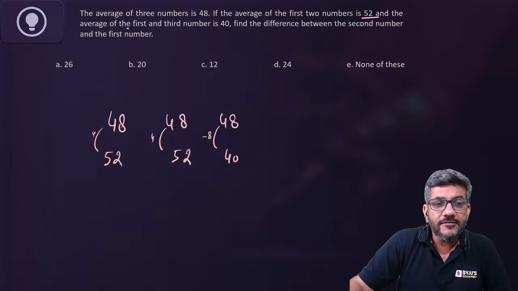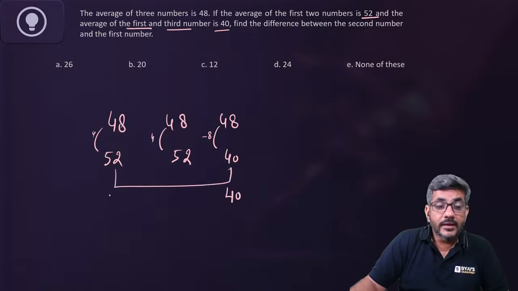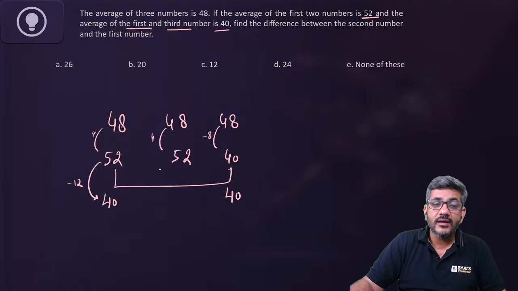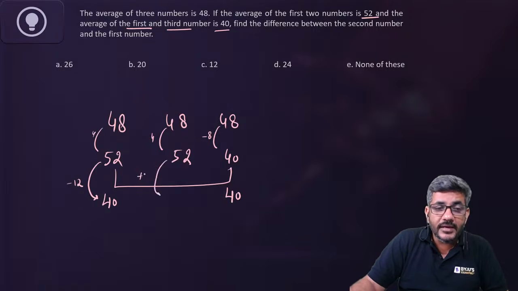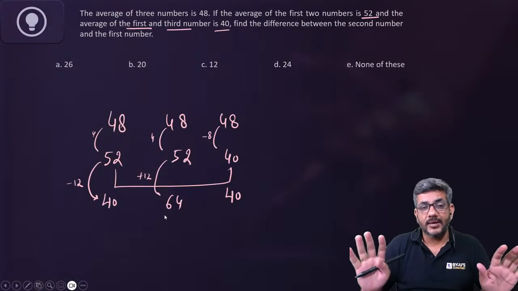And the average of first and third number is 40. अब इन दोनों का एवरेज भी 40 होना चाहिए. This is already 40. If I make this as 40, I have again taken a deviation of 12. इसको मैंने 12 से डिक्रीज किया है. So this number should be increased by 12 because ultimately the deviation should not change. Right? You will see everything would be satisfied by this.